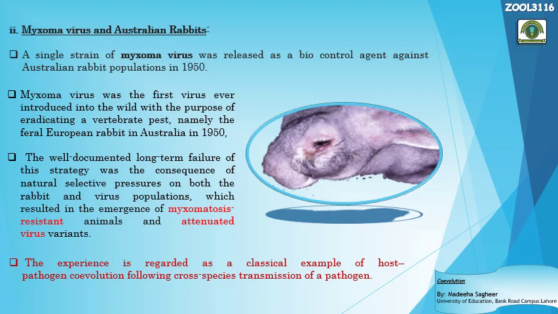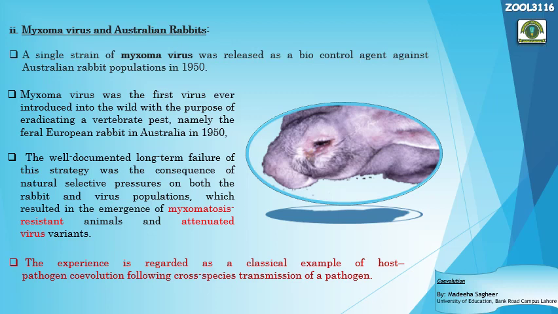Now there is a short story behind this example, and what's that? The rabbit population was growing too much in certain regions of Australia, and these rabbits deteriorated the fields and plants, and even dug up the land, and caused much erosion. So it was very difficult to control their population. So the authorities decided to eradicate the population of the rabbits. And what could be the method? They introduced the Myxoma virus in the rabbit population.